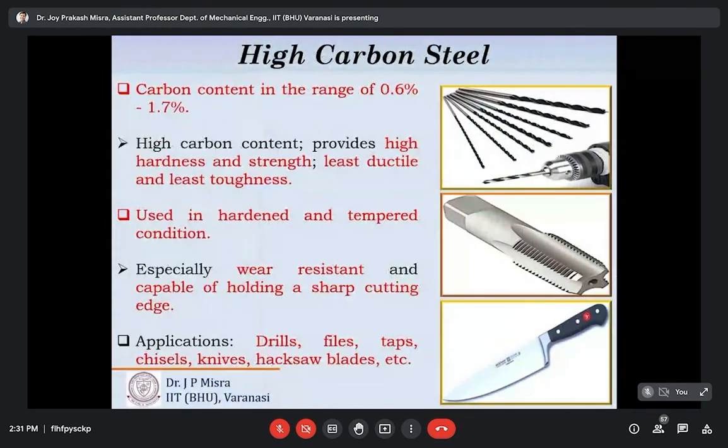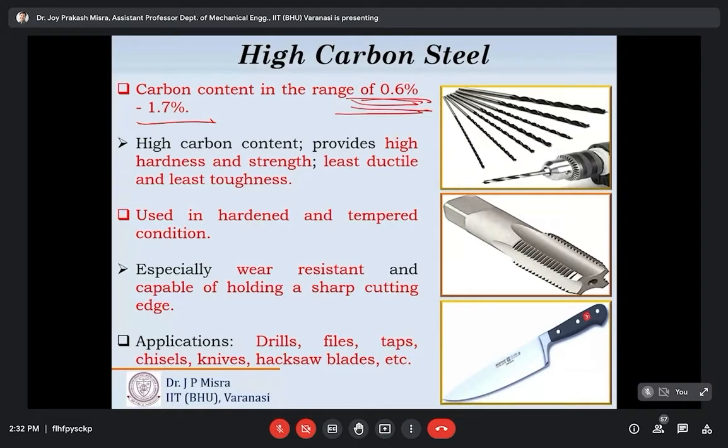Moving on, the next one is high carbon steel. In case of high carbon steel, the carbon content is in the range of 0.6 to 1.7%. That means it is a higher amount of carbon compared to low and medium carbon steel, and that's why high carbon steel is less ductile in comparison, but has very good hardness and high strength. High carbon steel is less ductile and has less toughness.